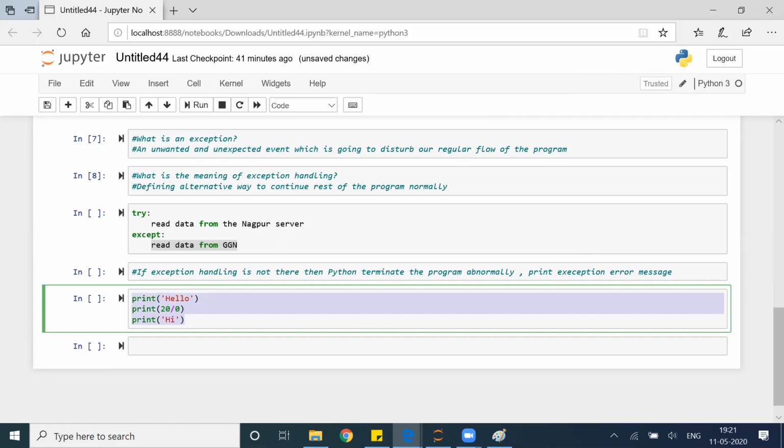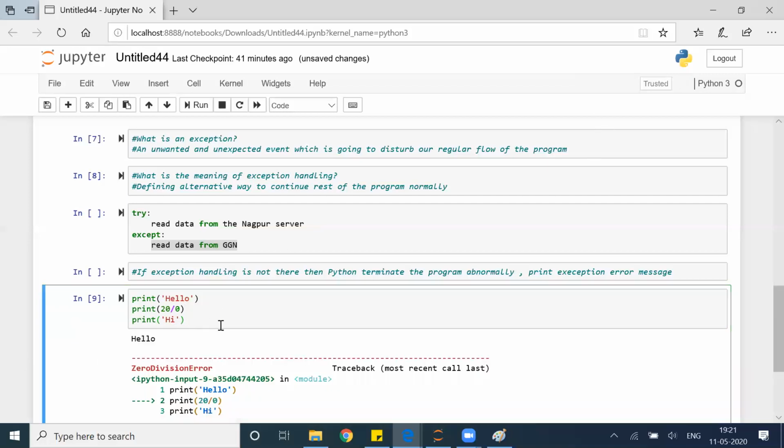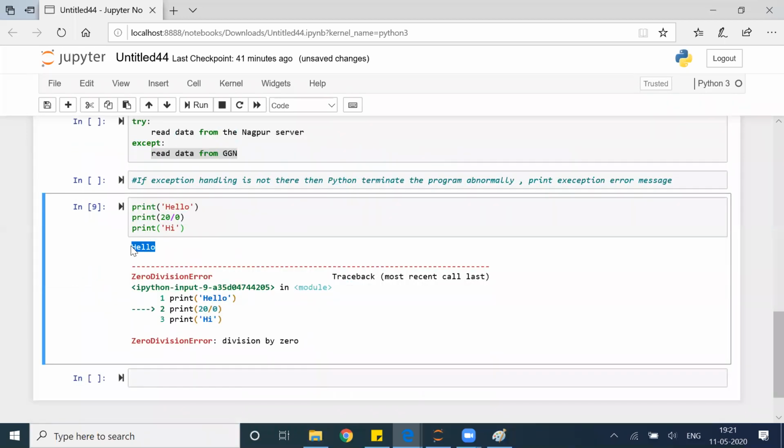What do you think? First will work, second will give me an error, will the third work or not? What do you think, guys? I need responses. Come on. Only the first will work. Absolutely, right? So when I execute this command, you can see that it printed hello. After that, division by 0 happened. After that, hi did not execute.